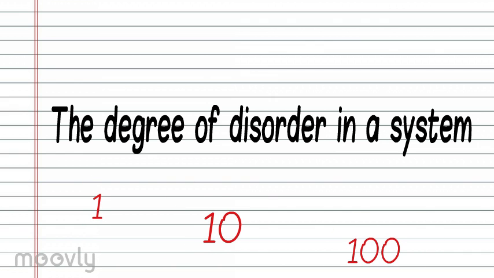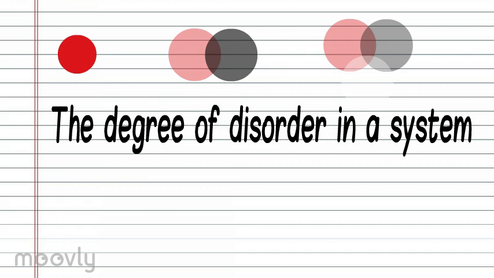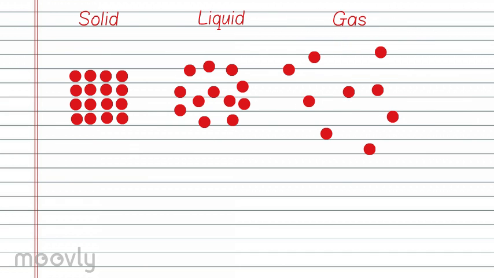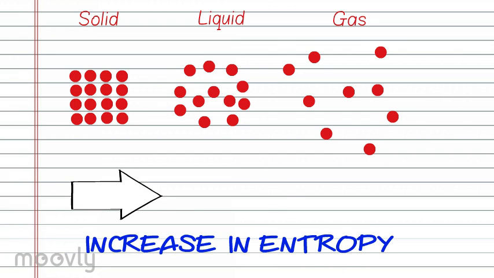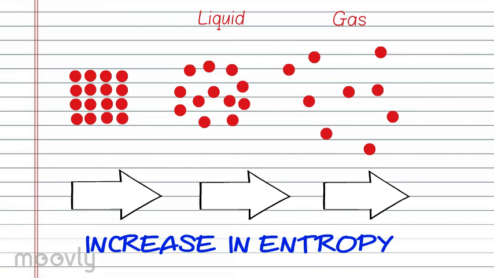This can be spatial arrangement, distribution of the particles, or the distribution of internal energy in an atom, ion, or molecule. To think about it simply, we can consider a solid, liquid, and a gas. Entropy increases as you go from a solid to liquid to gas. This is because the molecules become more spread out and less structured.